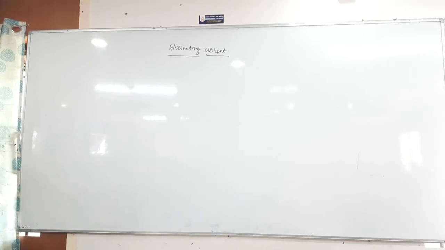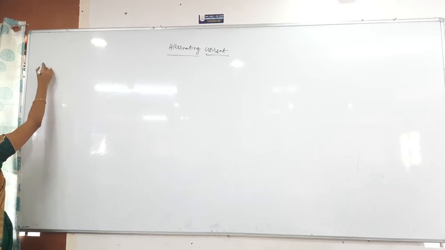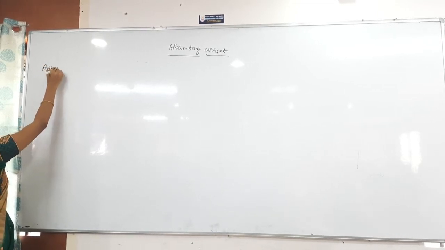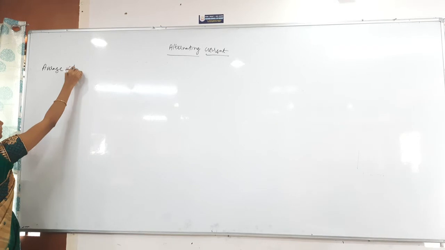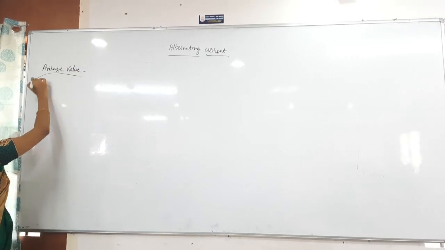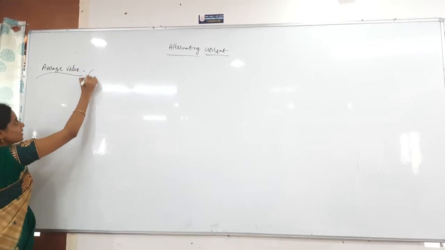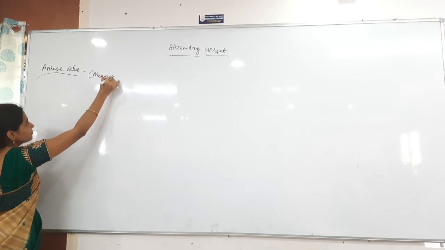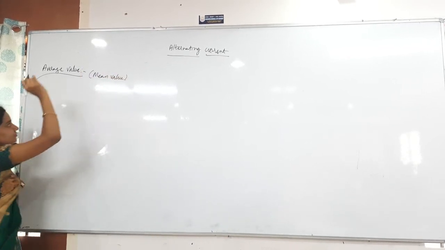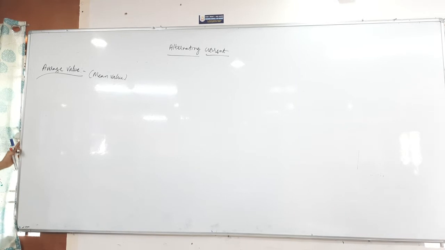That is about the basic introduction. That is still basic introduction only. Now average value, or mean value. Here I said that mean value will be calculated over only the half cycle.